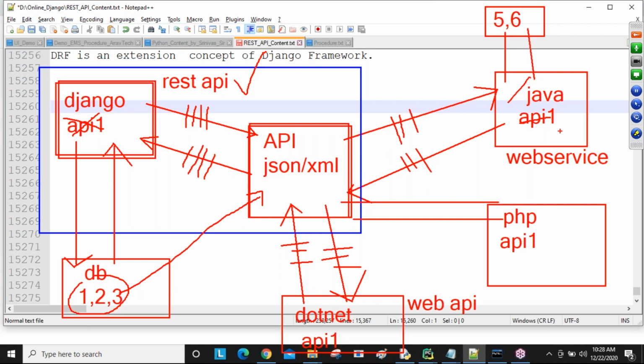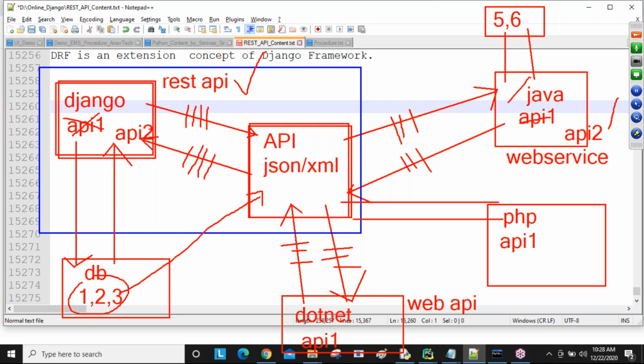Now the Java person develops one API using the Java format. This API we are going to use inside our Django, as API 2. Now this API 2 request is converted into JSON. The JSON goes to Java, and Java communicates with the database and gets the response back. Now Java returns a JSON response, and the JSON response is received by Django. Now Django can understand that data, 5 and 6. Like always, our application data is converted in the form of JSON or XML.